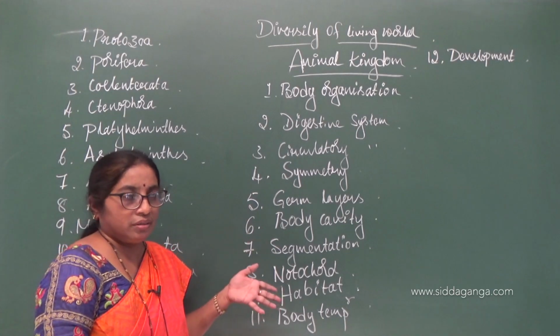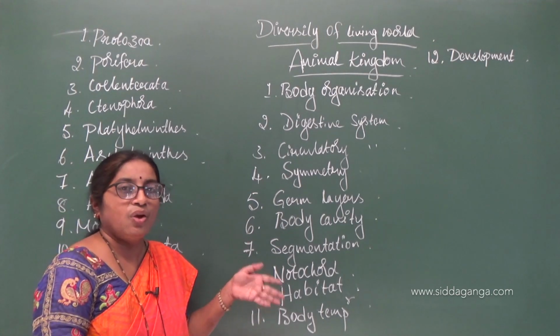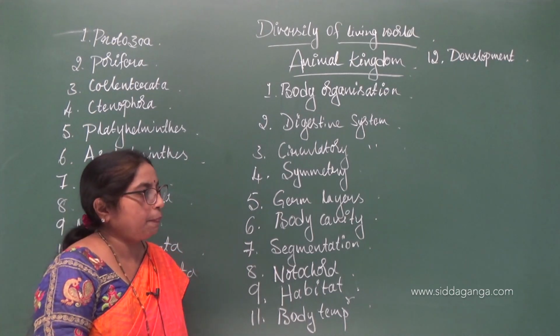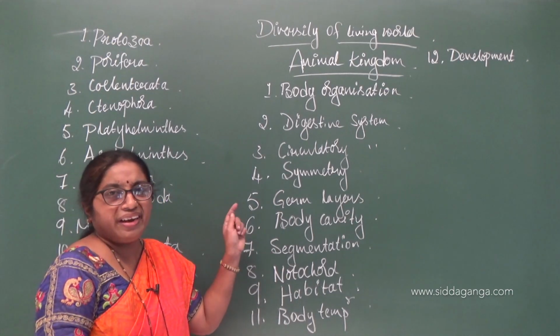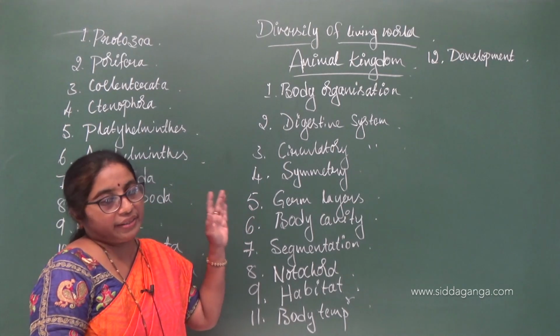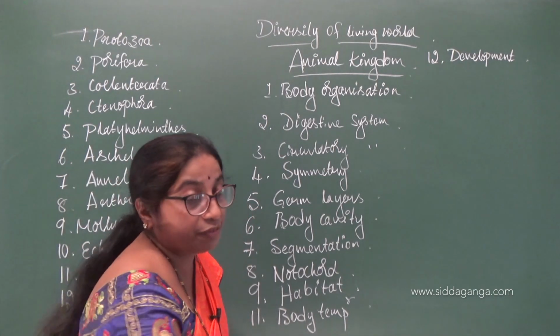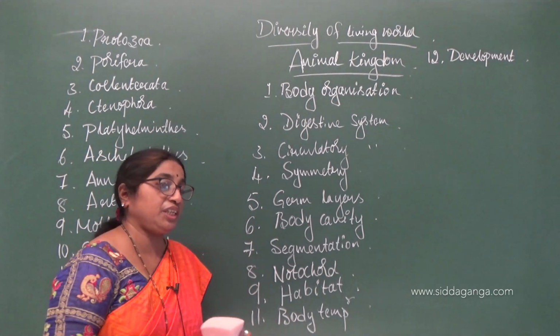These are the various characteristics on which the animal kingdom has been classified. We will go into detail with each of the characteristics, right? Okay. So, the first one is body organization.